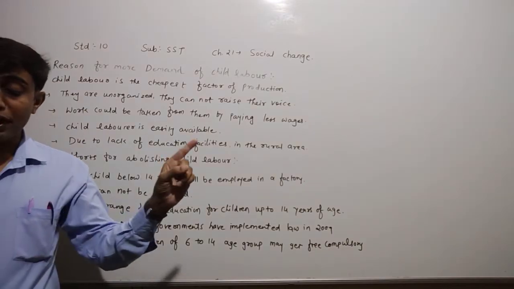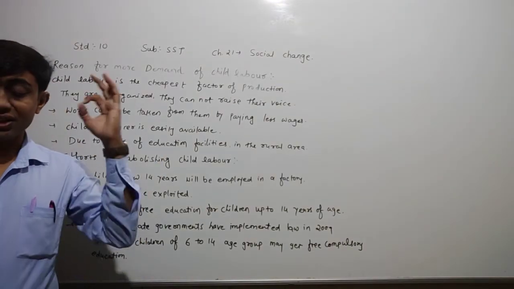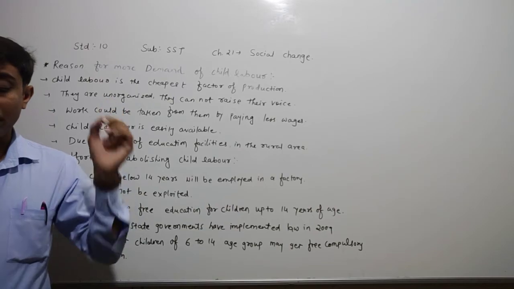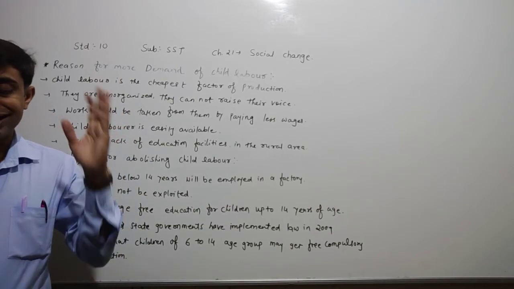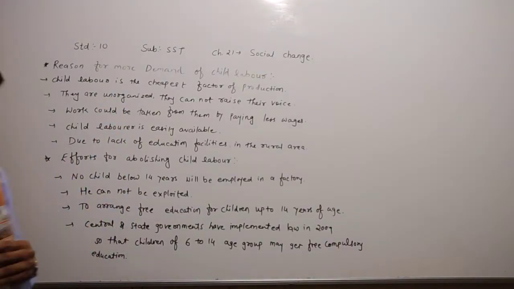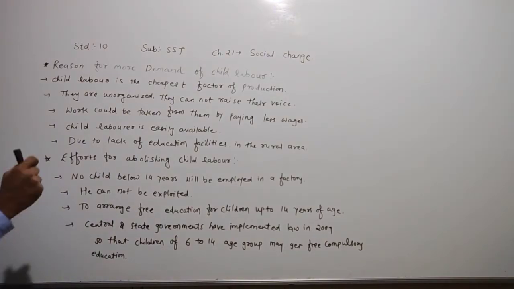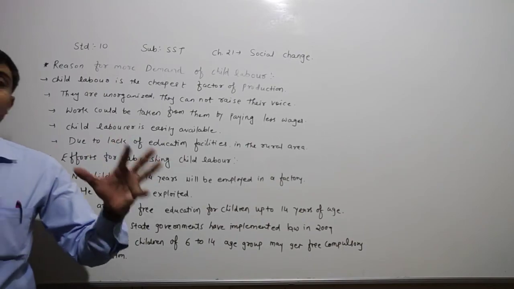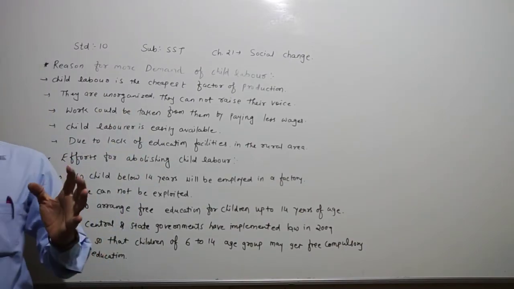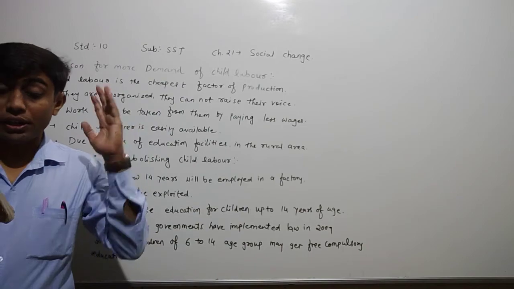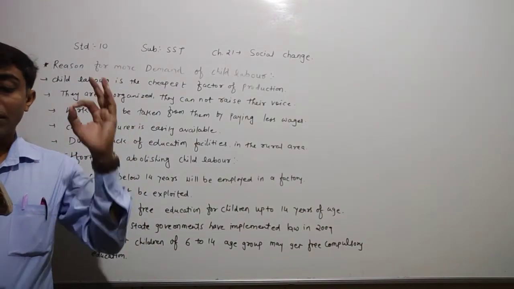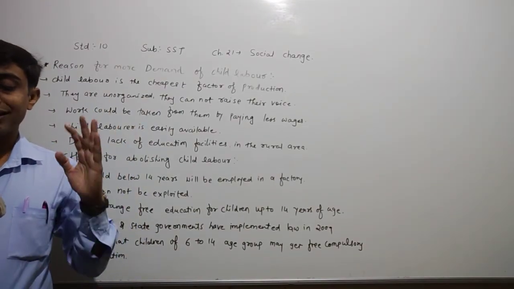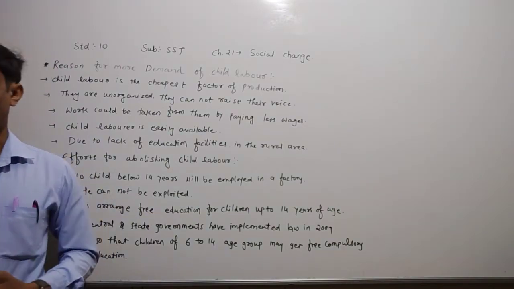He cannot be exploited in any way in childhood or as a teenager. He cannot be devoid of moral security and physical comfort. They are saying that he cannot be exploited. It means you cannot exploit the child labor. Exploit, it means shoshan karna. So he cannot be exploited in any way in childhood or as a teenager, and he cannot be devoid of moral security and physical comfort.